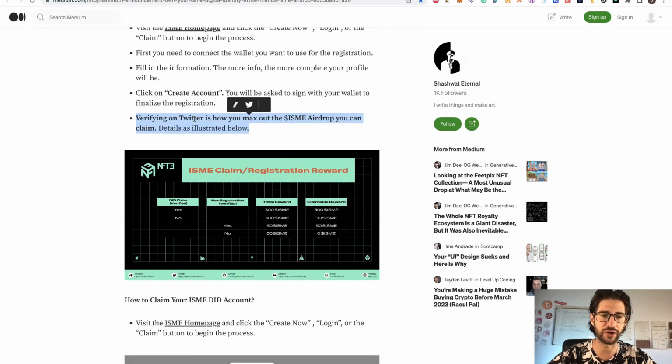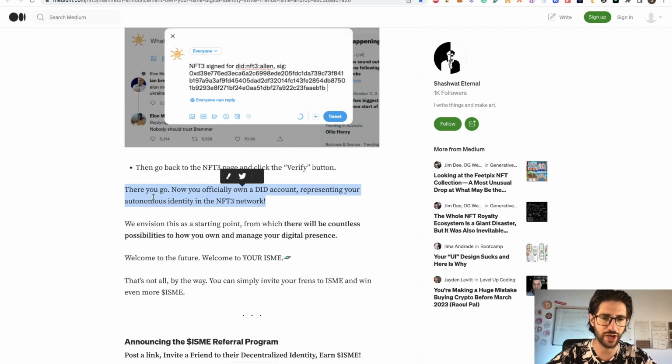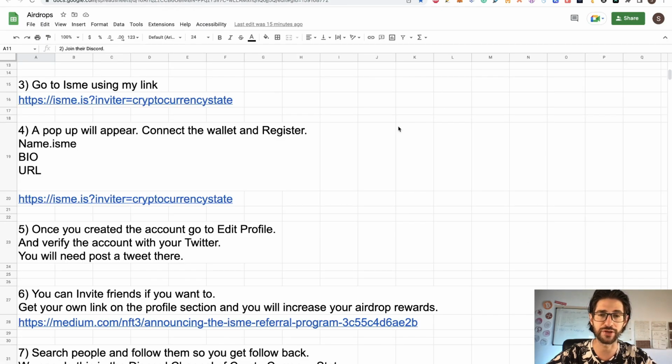So after you create your account, you need to verify it on Twitter. And in terms of the creation, guys, that is all. Now you officially own a DID account representing your autonomous identity in the NFT3 network. So that will be all. According to the documentation, doing that, you already participate in the airdrop of the token.